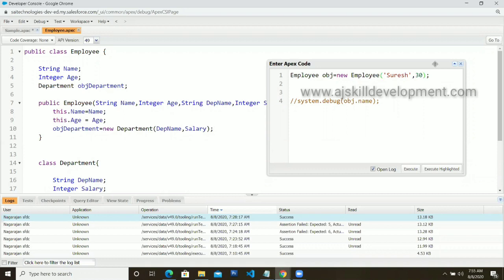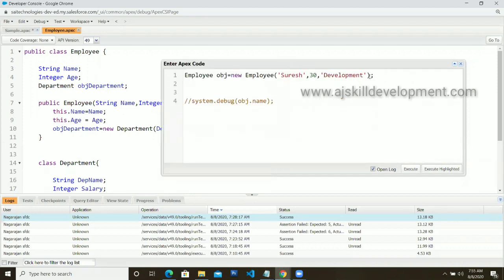Okay. So now what you did with your employee wrapper class is you can create an employee with name, age, and you can pass development like this, and his salary is, let's say, 50,000. So this is for employee 1. This is object 1, the first employee.